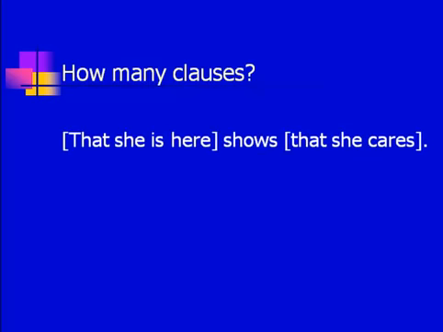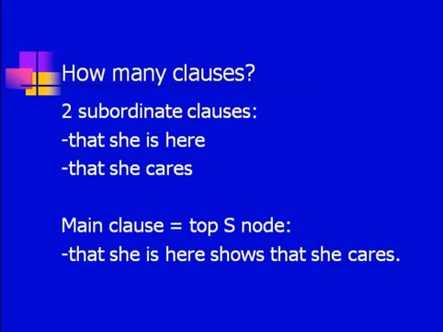Now inside that she is here you've got she is here, who is here? She. So we've got a noun phrase, subject, she, and of course a VP is here. So we've got two subordinate clauses here. But of course overall the sentence says that something shows something. So we can say that there are two subordinate clauses, that she is here and that she cares. And the main clause is of course the top S node, and that stands for that she is here shows that she cares. So that whole sentence is the main clause.